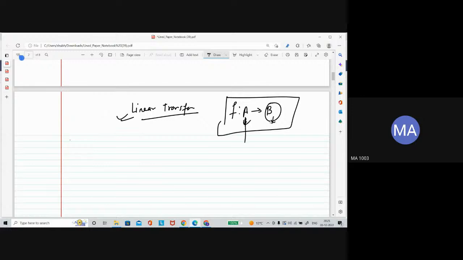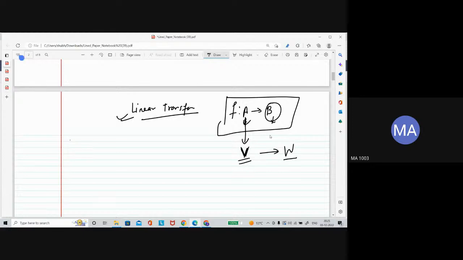Here you have a set, right? But let's change the word, because you have already studied the vector space. So change this set to a vector space. Let's say V is a vector space and W is another vector space. This vector space is also a set.